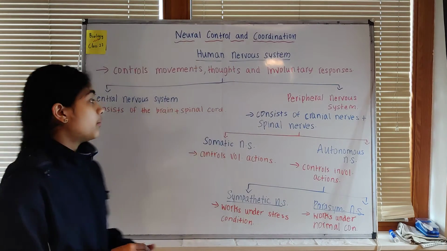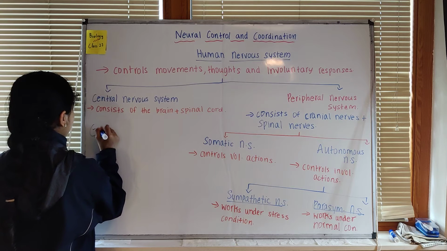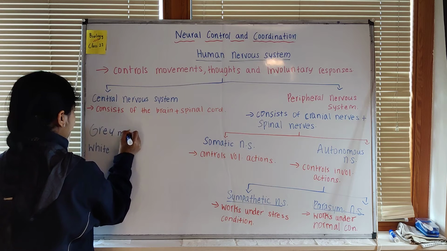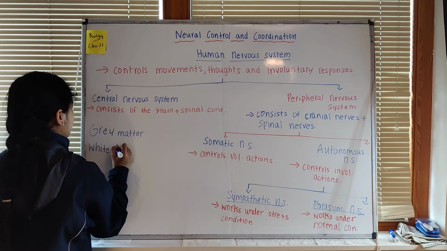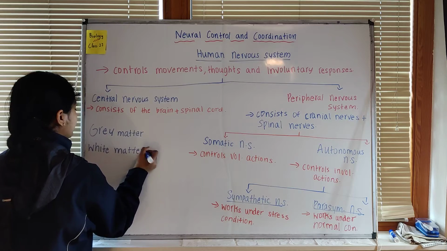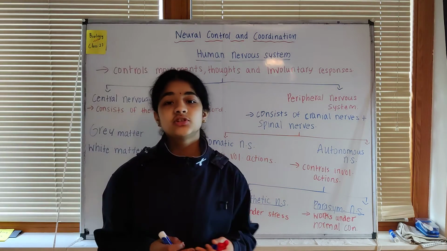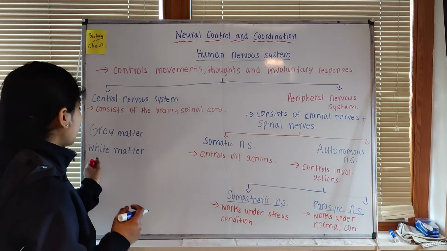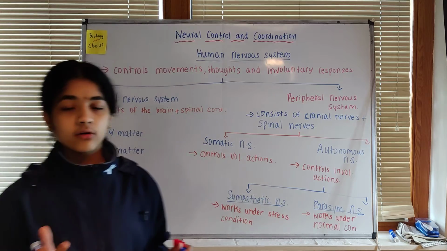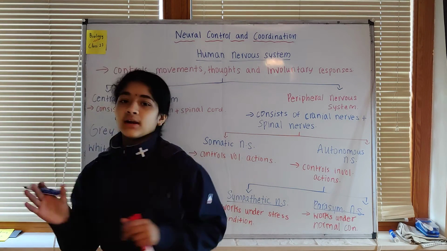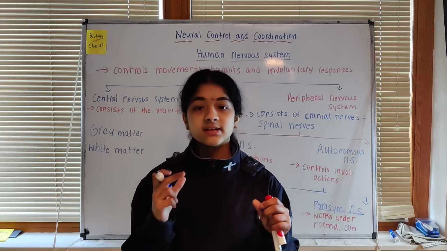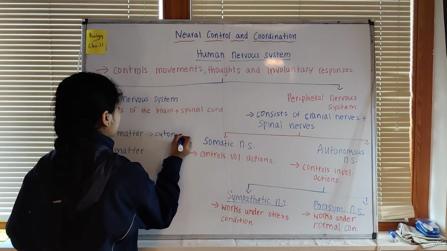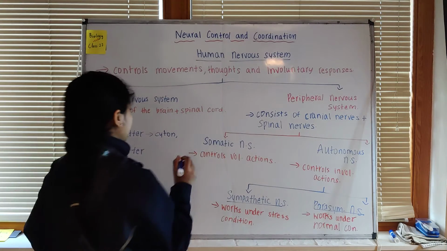Now there are two important terms that we need to know, that is grey matter and white matter. These are also present in the meninges. The meninges are like the covering of the brain, inside the skull. This grey matter and white matter is based on the color of that particular part. The grey matter can be observed in the cell body or the cyton. So we can write, it can be observed in the cyton part, and also in the non-myelinated part.